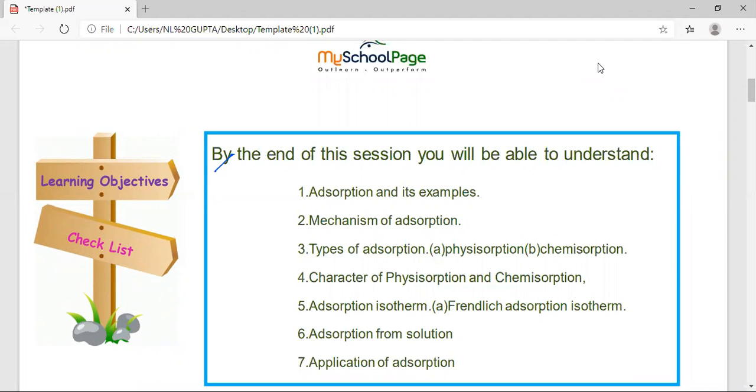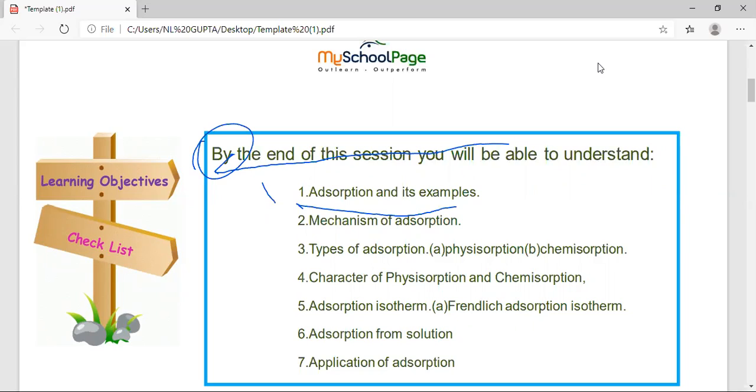Hello students. Today I am going to discuss adsorption. Okay, the point adsorption we have to understand today. So what is the meaning of adsorption in this? What are the learning objectives and what will we be able to do? By the end of the session you will be able to understand a few things, students.